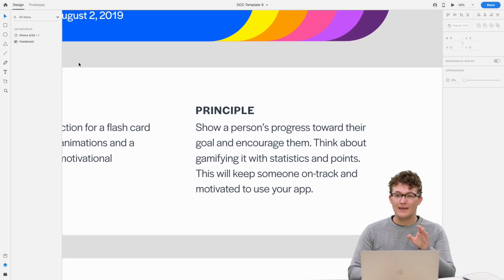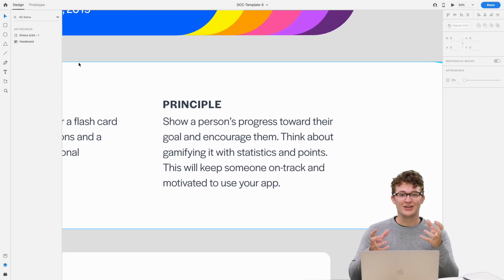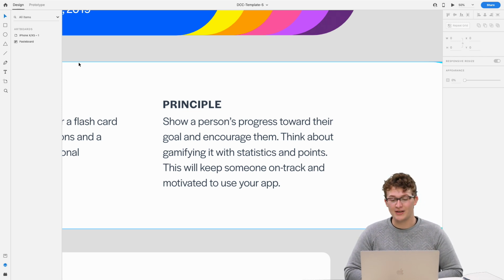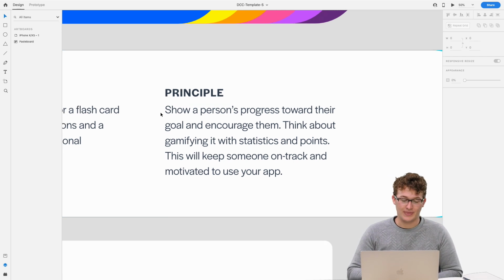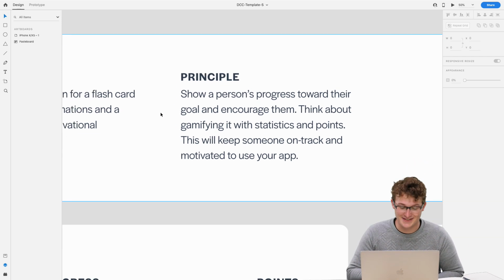And so maybe that prompt could hint a little bit at what this principle might be, so you could probably guess it, but basically we're showing people's progress toward their goal and we're encouraging them. So if we can gamify it in any way, let's do that. You can even add statistics and points, like an end screen if you want, to show how they did in their studying of an app. Study app, studying something with the app, you know.